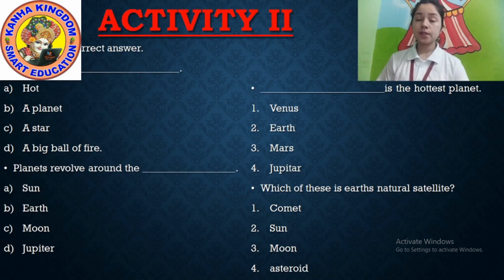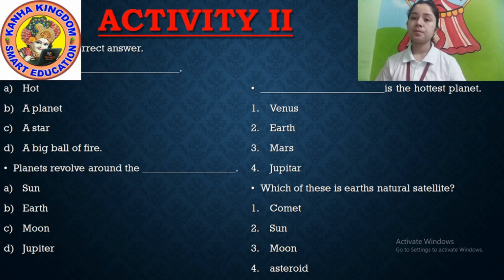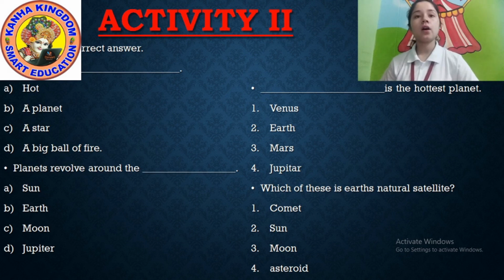So our next activity is choose the correct answer. Okay, here I give options. Question number 1. The sun is not dash. Not what? Options are hot, a planet, a star, a big ball of fire. The sun is not a planet.